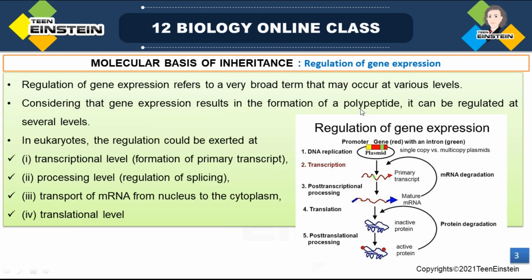So, regulation of gene expression refers to a very broad term and that may occur at various levels. Considering that gene expression results in the formation of a polypeptide, it can be regulated at several levels. So, in eukaryotes, that regulation could be exerted at transcriptional level, in the sense of formation of the primary transcript. Second one, processing level, that means regulation of splicing.